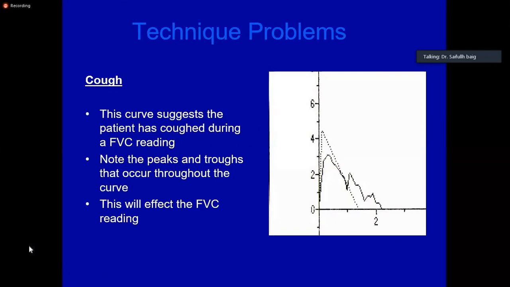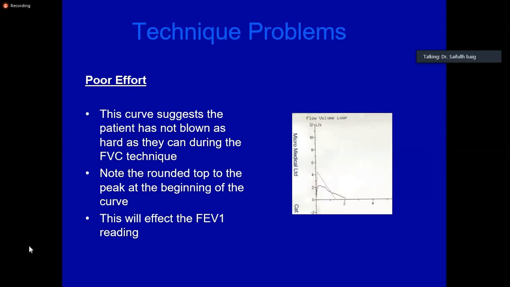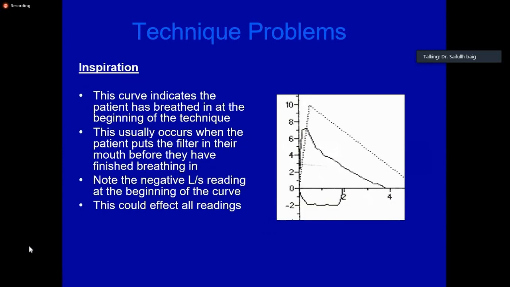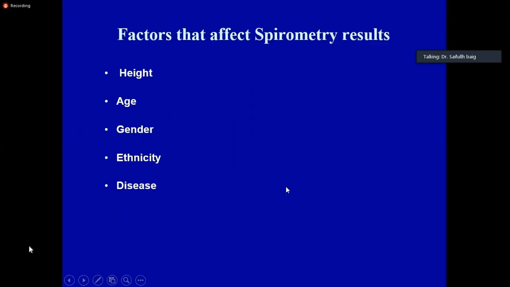If there's coughing in between, because with a cough there's a large amount of air exhaled, you are not going to accept it. If there's poor effort, like here you can see that it should have been like this, but it's rounded, so you are not going to accept it. All right, slow start, you are not going to accept it. If the patient takes some inspiration in between, you are not going to accept it. Okay.